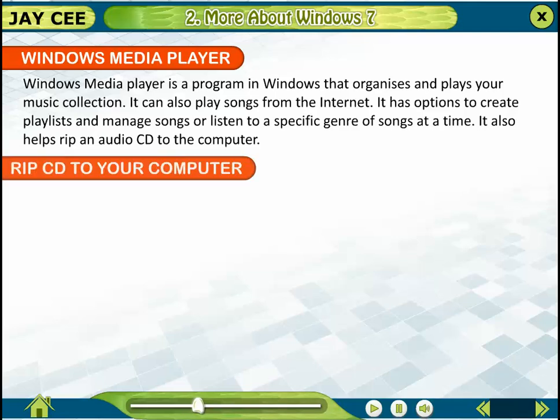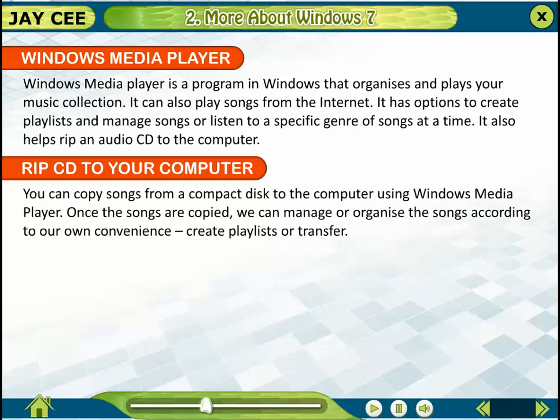Rip CD to your computer. You can copy songs from a compact disc to the computer using Windows Media Player. Once the songs are copied, we can manage or organize the songs according to our own convenience, create playlists, or transfer.